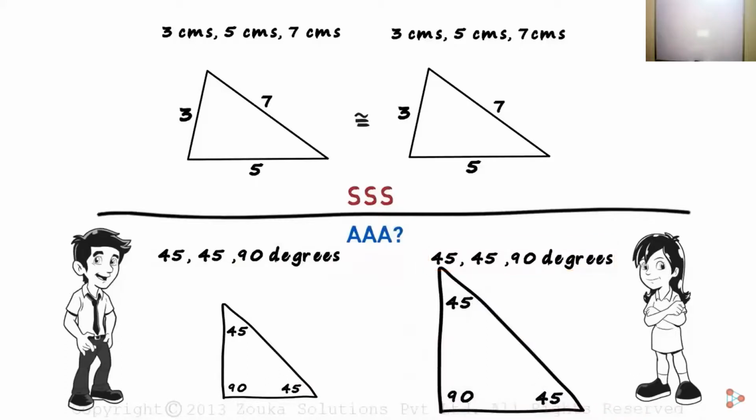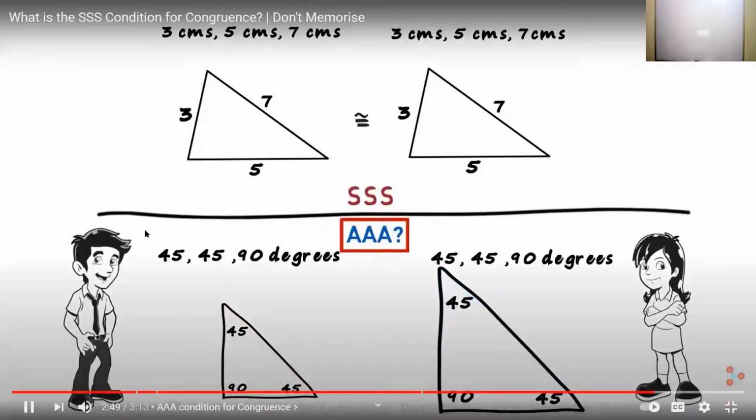Are the triangles congruent? We can clearly see no. The sizes are different, which means they are not congruent. So the AAA condition for congruency may or may not work.